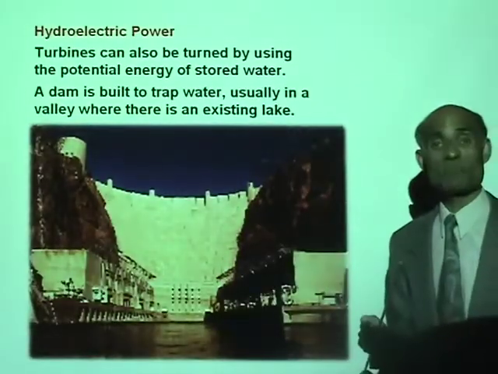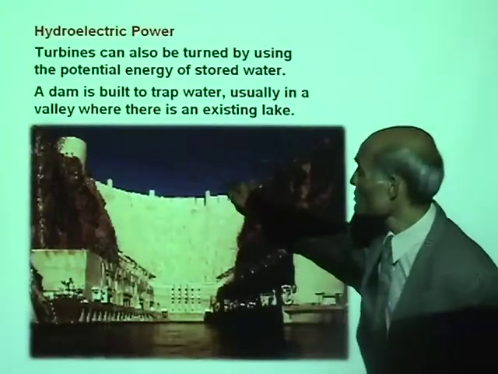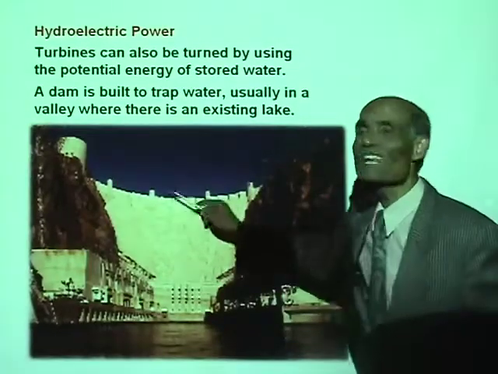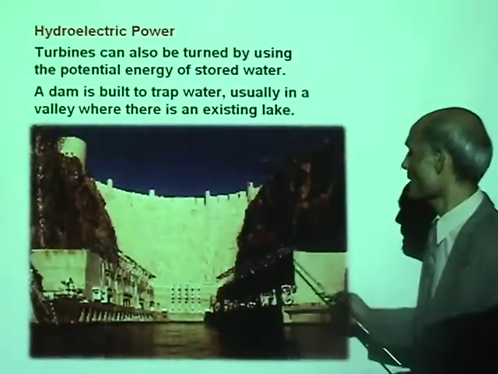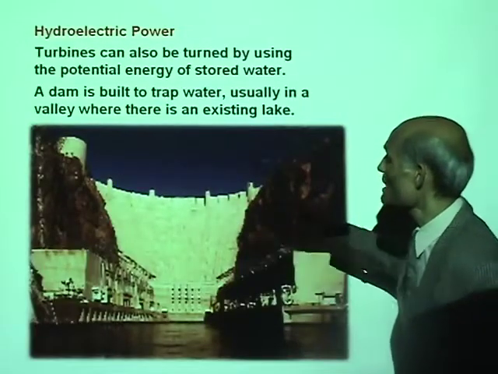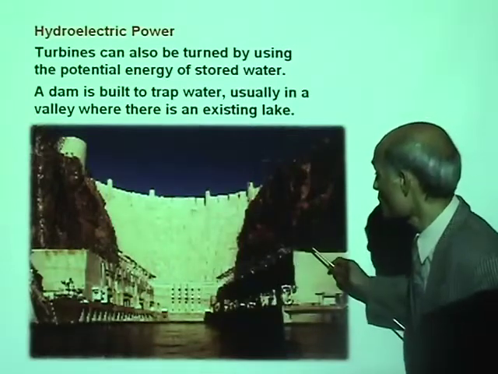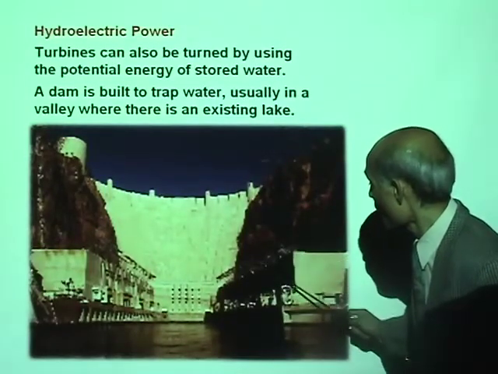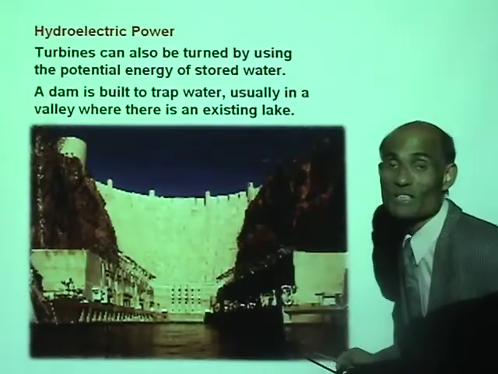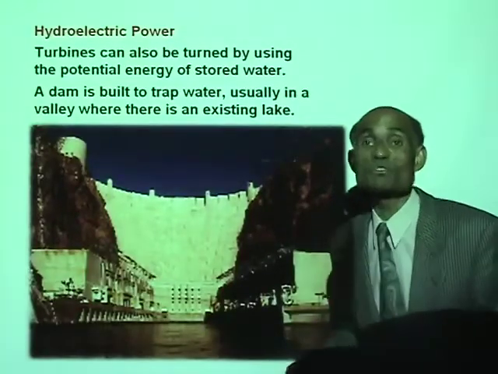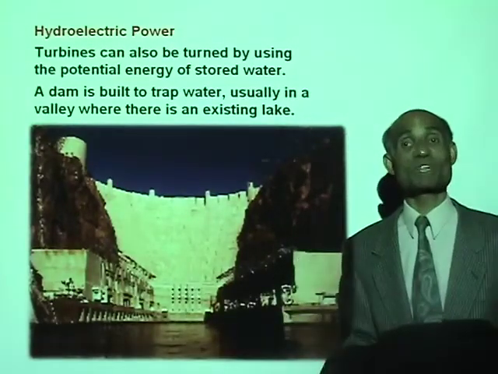Got a great big dam, is that right? Now that collects millions and trillions of gallons of water, and the potential energy of that water is a tremendous amount of energy. If you now let that water flow down, you can actually turn hundreds of turbines producing large amounts of electricity.